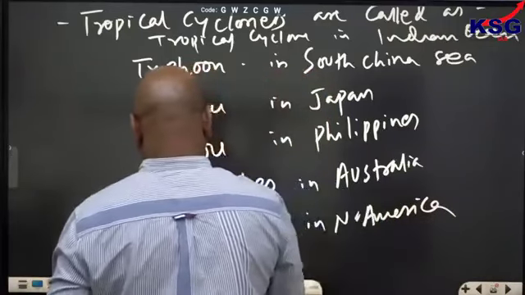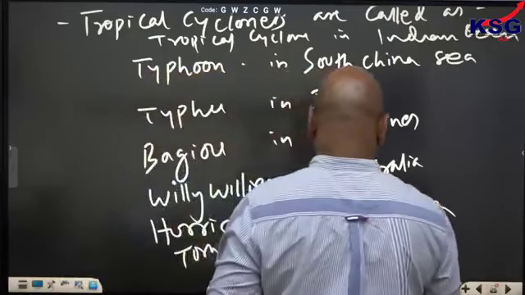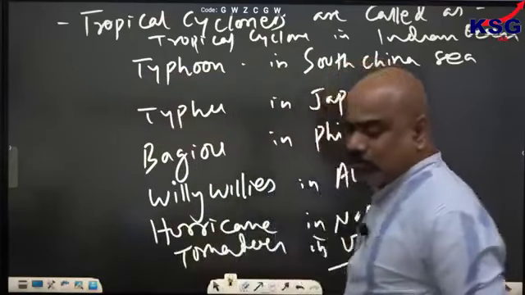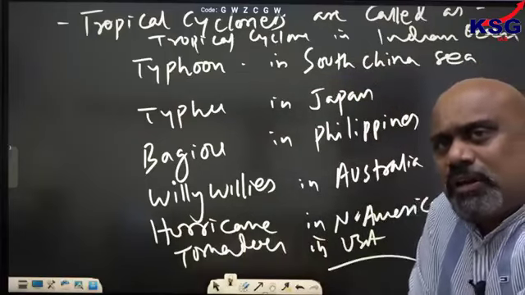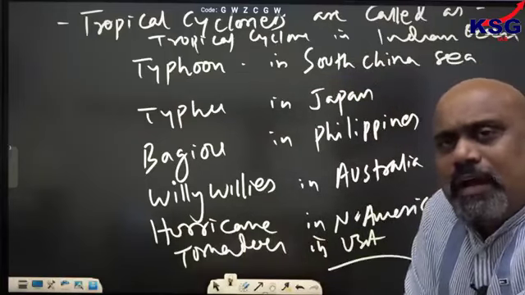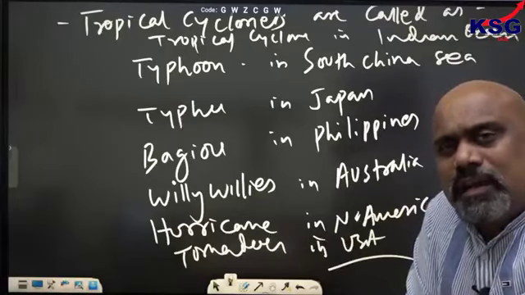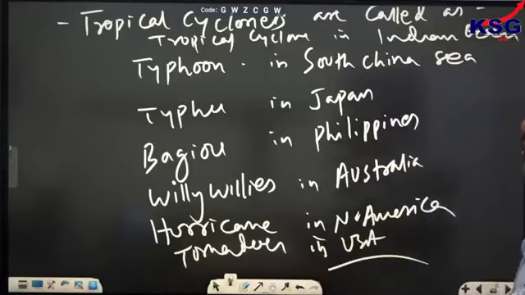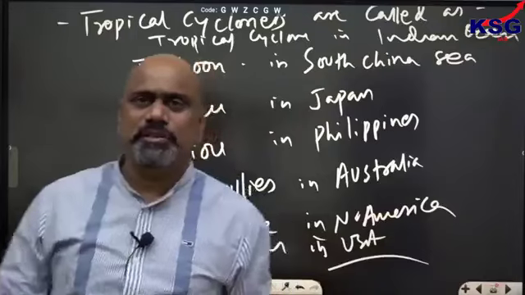So tornadoes, USA. Tornadoes are an exceptional case. They develop because of some other conditions also. They are very highly intensified, very strong cyclonic conditions. So they have different names in different regions of the world. They sometimes ask questions on this.